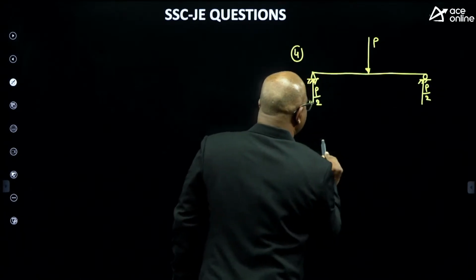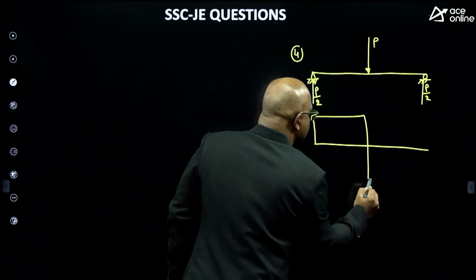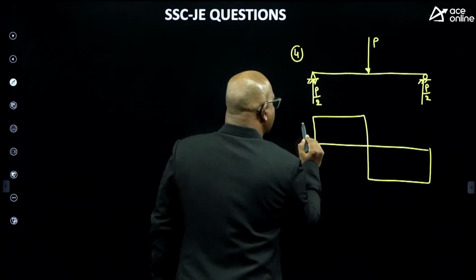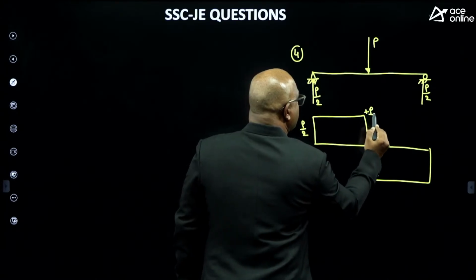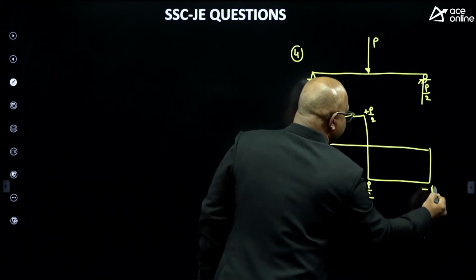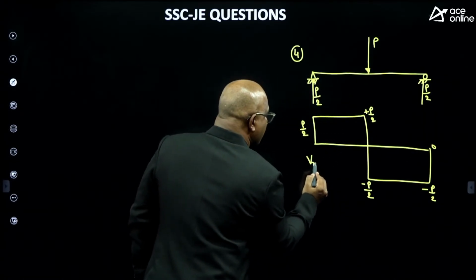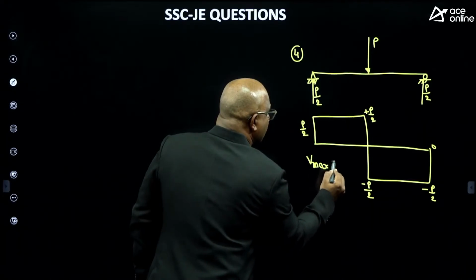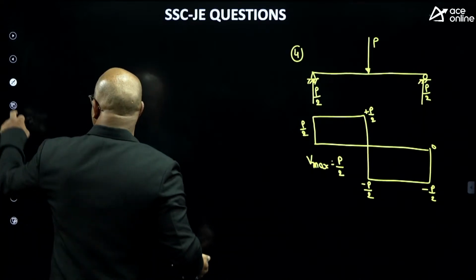This is the typical shear force diagram. The value varies from plus P by 2 to minus P by 2, and again minus P by 2 to 0. Here I can say the maximum shear force is P by 2 itself.